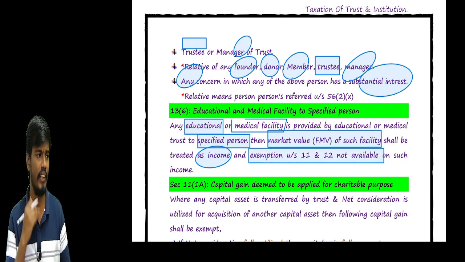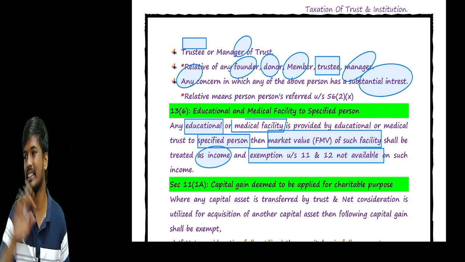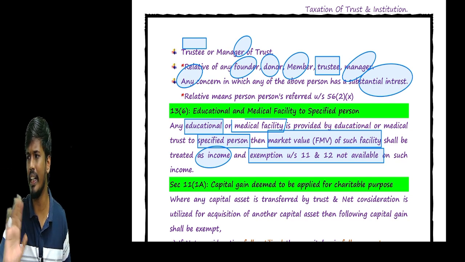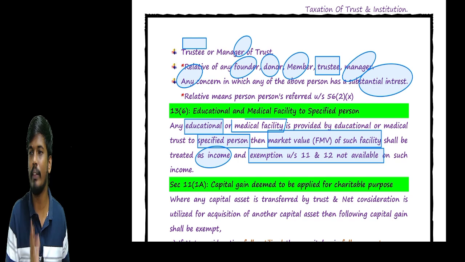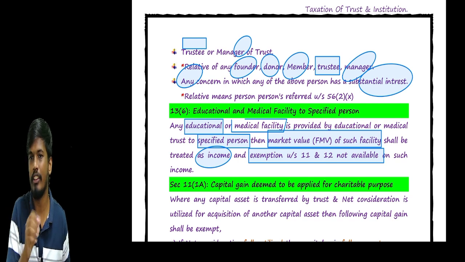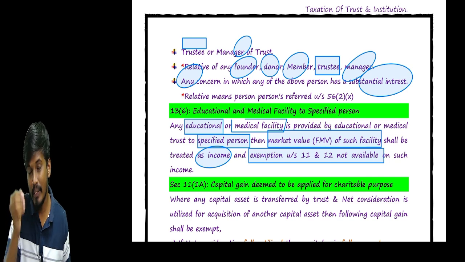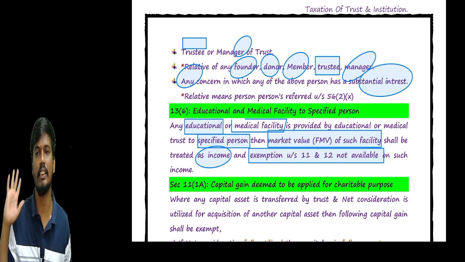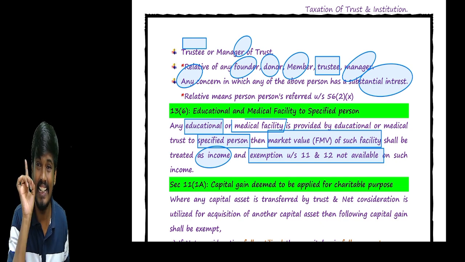Very simple, sir. If any trust runs an education or medical facility and the facilities are provided for the specified person, we are not going to deny the exemption of the entire trust. Only one thing we need to do: whatever service is provided by the trust, find the fair market value of such income. The fair market value of such income is treated as the income of the trust, and you are required to pay tax on such income. But the 11-12 exemption is not applicable in respect of such income.